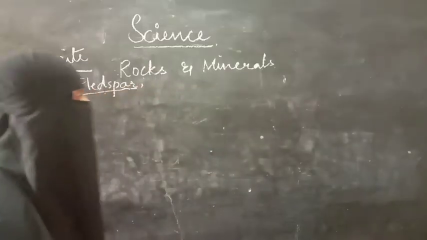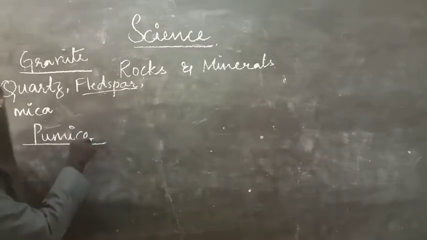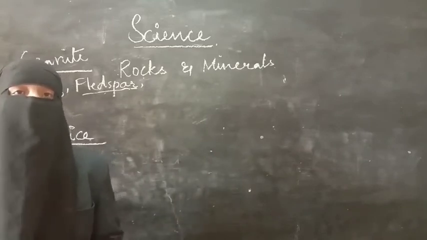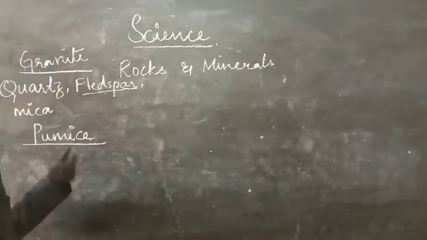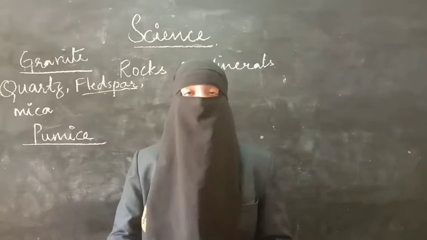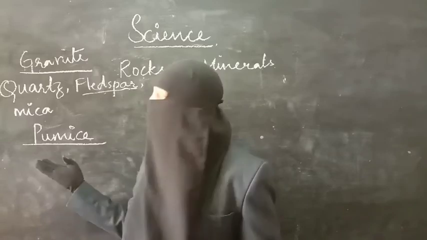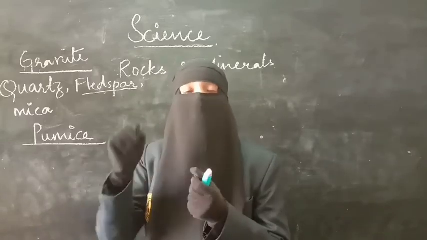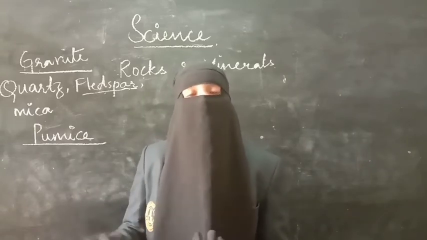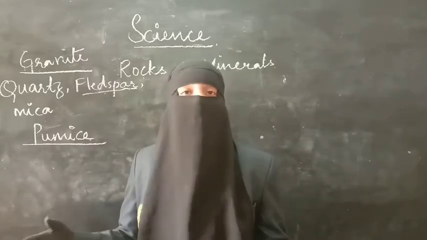Another igneous rock is pumice. The pronunciation is pumice. It is also formed by the cooling down of lava, and pumice rocks have holes and pockets in them. Why are holes and pockets present? When the lava is cooling down and pumice is forming, gases are present inside at the time of formation. When those gases are liberated, they leave empty spaces as holes or pockets.